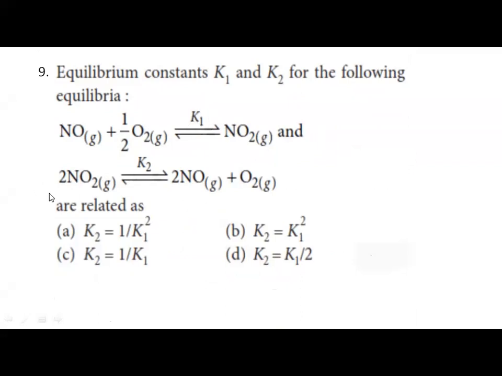2NO2 gives 2NO plus O2, it is K2. They are related to. Okay. Again, a good question here. They have given us two reactions, equilibrium constants for the following equilibria. Let me write the reactions.